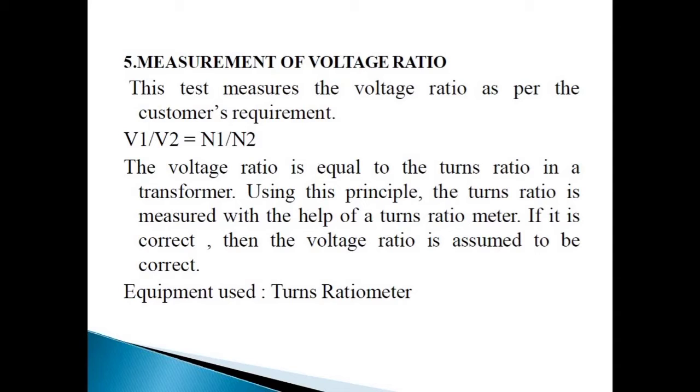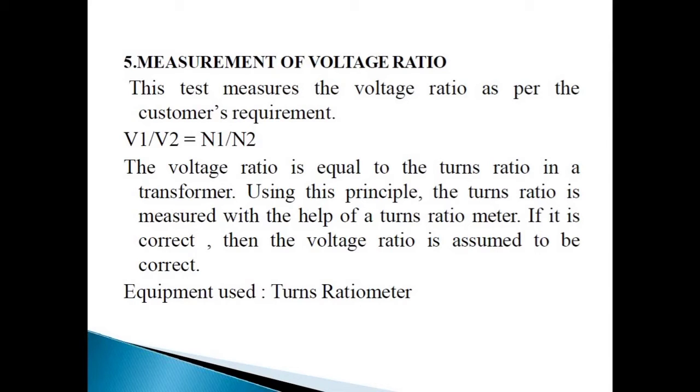The HV side of the transformer under test is connected to a low voltage mains supply, say 400 or 220 volt. The induced voltage on the secondary winding is compared with the voltage output of the ratiometer. After observing that the two voltages are in opposition, accurate readings are obtained by an ammeter connected between the two windings so that the circulating current due to the difference in potential may be detected.